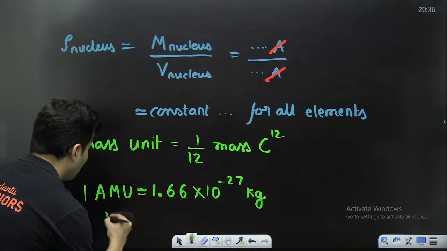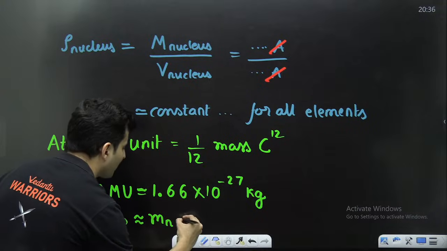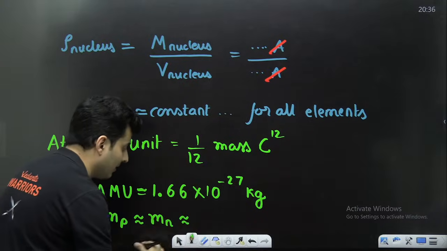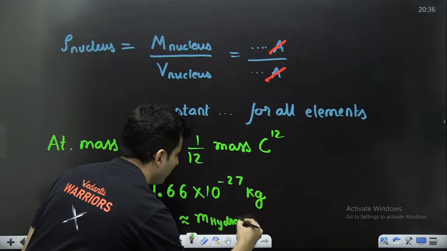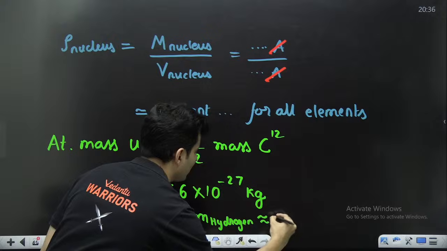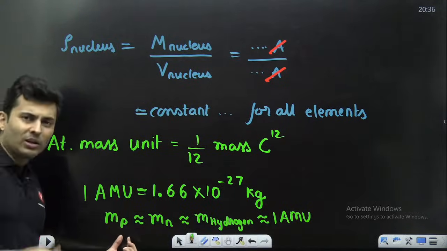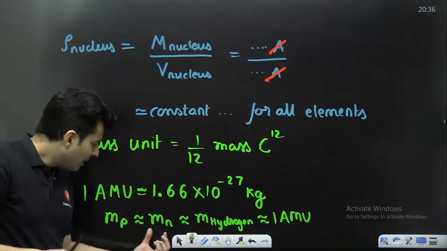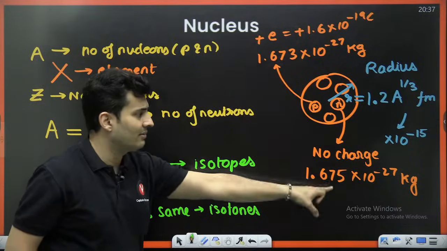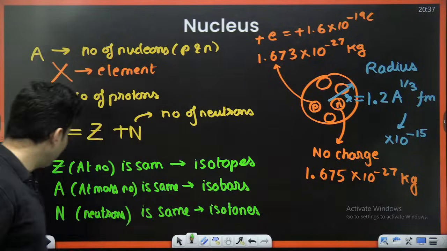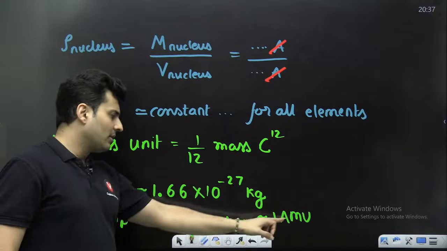So you can say the mass of proton is approximately equal to the mass of neutron, approximately equal to the mass of hydrogen, which is approximately 1 AMU. This is not exact, it's approximate. What does hydrogen have? Only one proton. Yes, that we also saw over here. This number and this number are very close by, 1.675 and 1.66. Mass of hydrogen is about 1 AMU.